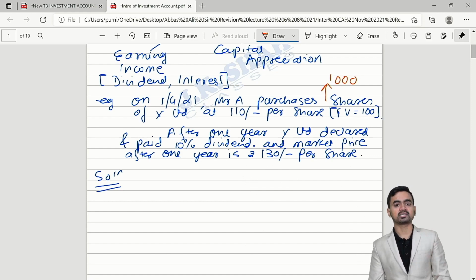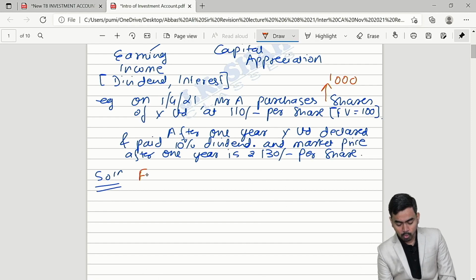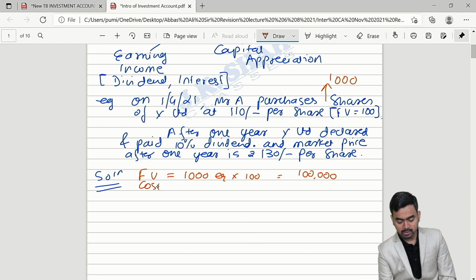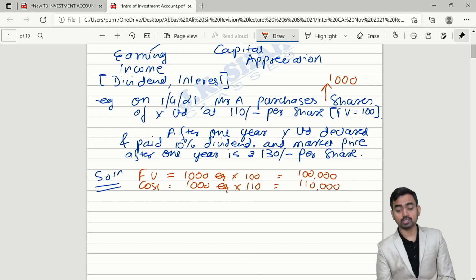So my dear students, tell me, what is the face value of the equity shares? Sir, 1000 equity shares you acquired and the face value is 100. That is 1 lakh rupees. And how much have I paid for acquisition? So my cost is, for 1000 equity shares at 110, that is 1,10,000.